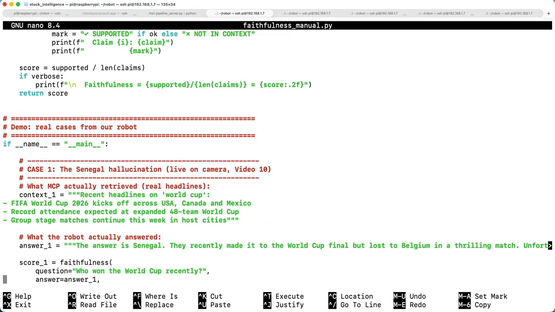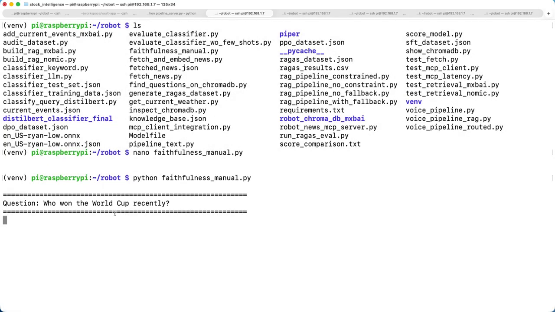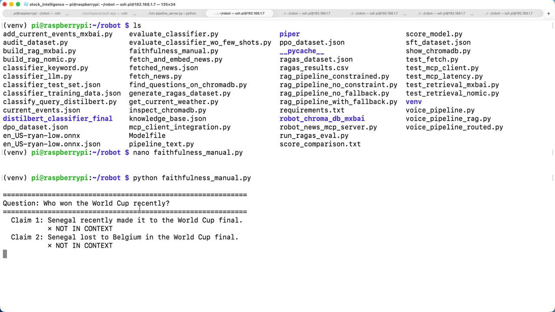So let's see, if I run this, python faithful. So, who won the World Cup? In the first step, the request is going to the judge model, which is Claude.